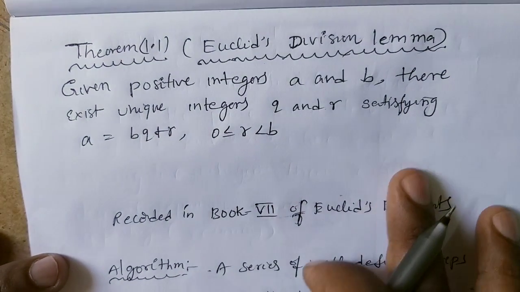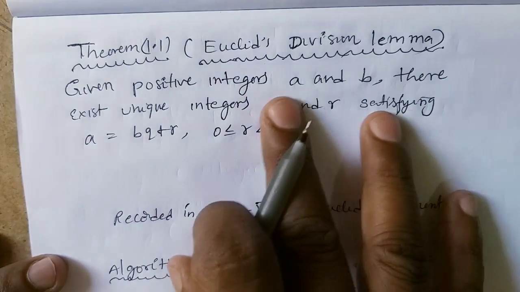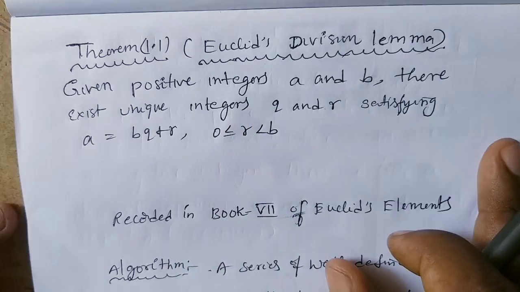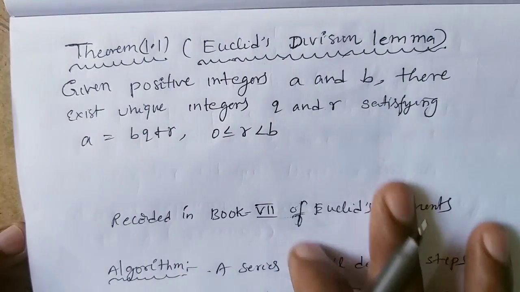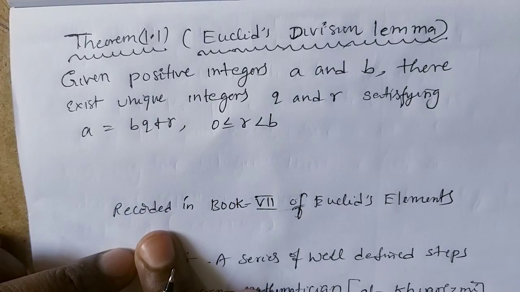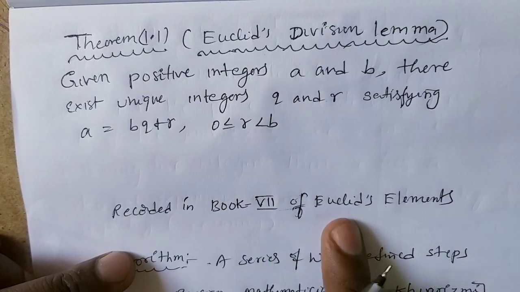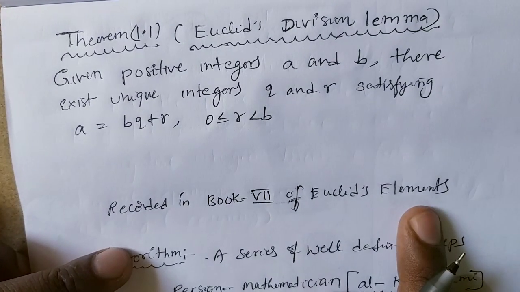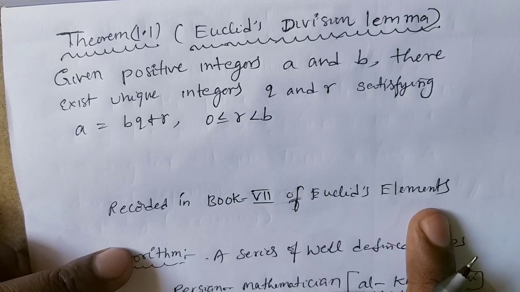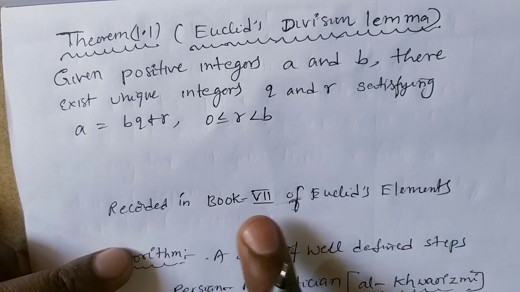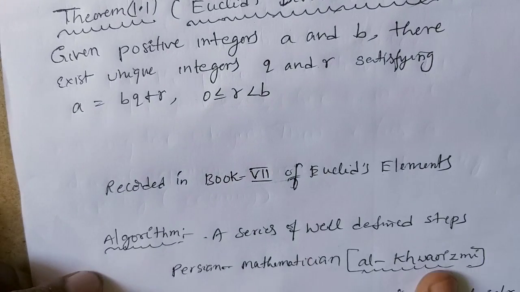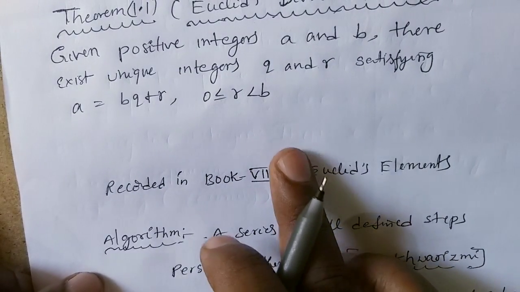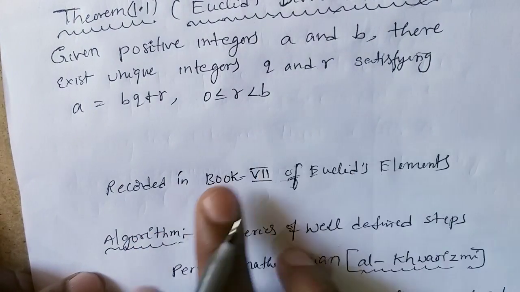Actually, this statement, dividend equals divisor into quotient plus remainder, we already know for a long time. Even though we have known it for a long time, this was first recorded in Book 7 of Euclid's Elements. Euclid wrote 13 books, that is 13 Elements. In that 7th book, he already informed about this statement. Actually, this Euclid's division lemma is based on the lemma.